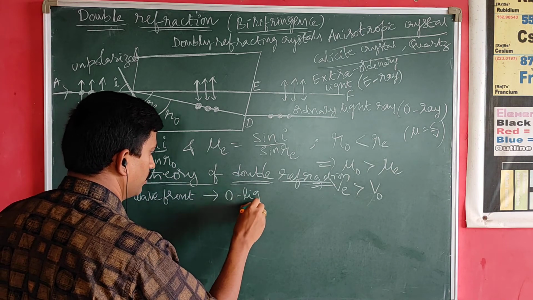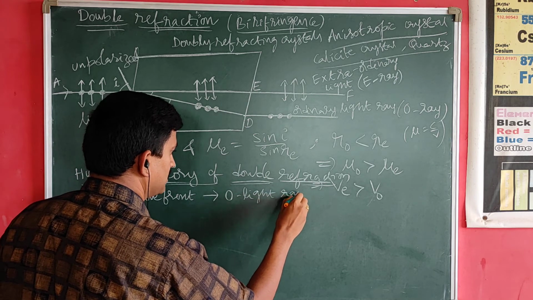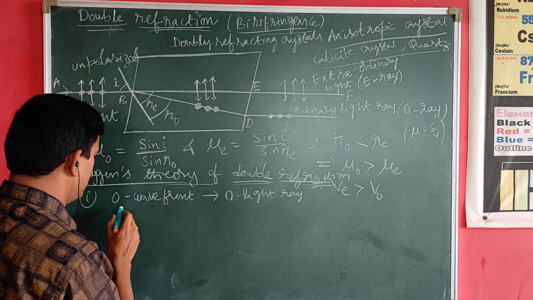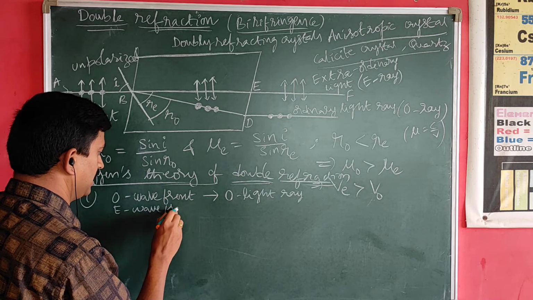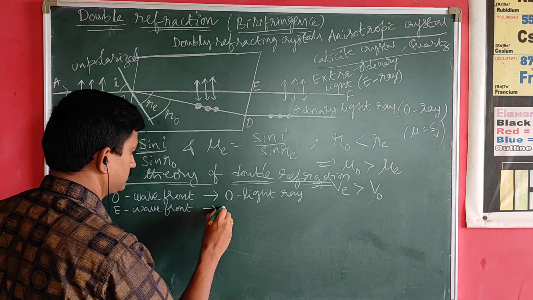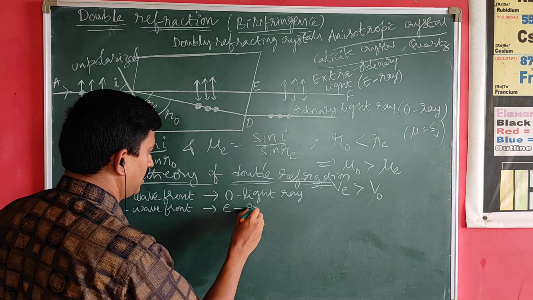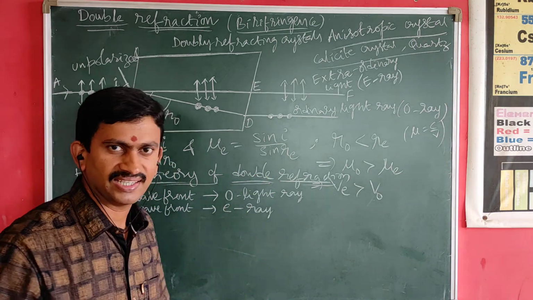Ordinary light ray or O ray. And the second one is the E wavefront corresponding to the extraordinary light ray or E ray. Simply we can say that.